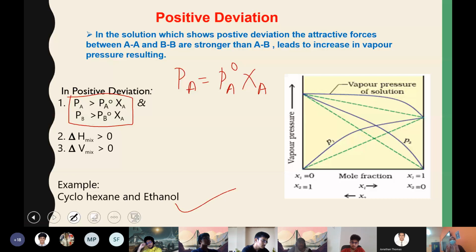When cyclohexane and ethanol are separate, there is strong attraction between their particles, so vapor pressure is less. But after mixing, there is a weak attraction between cyclohexane and ethanol. As a result, vapor pressure will be more than what you expect. That is why these kinds of solutions are known as the ones showing positive deviation from Raoult's law.